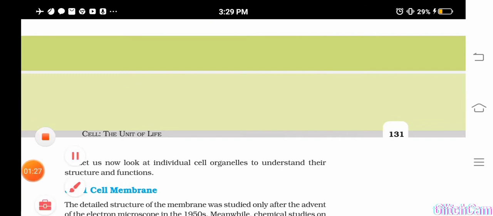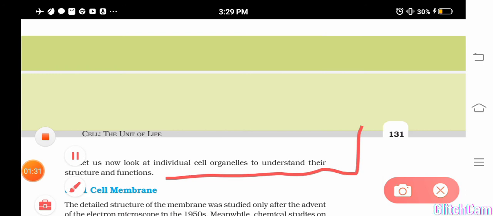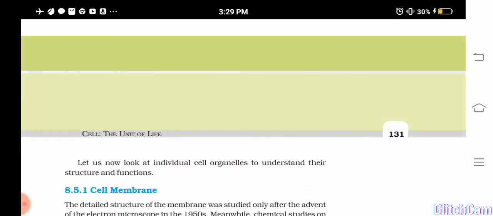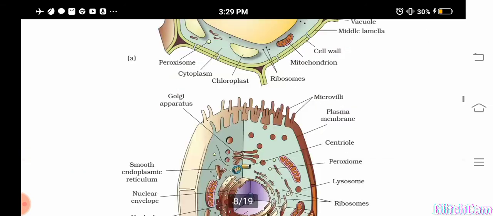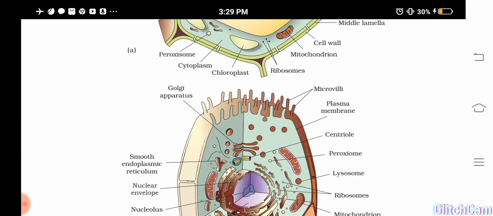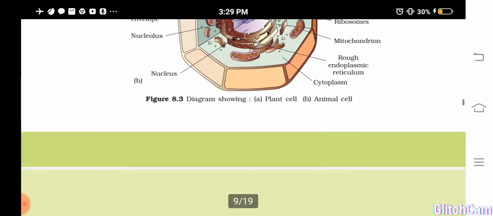So this much will be coming for your examination. Cell membrane onwards we will study after the examination. You have to learn the difference between animal cell and plant cell.